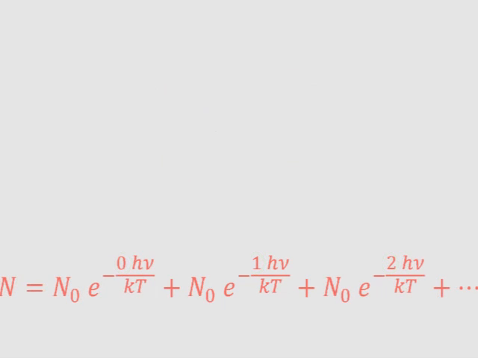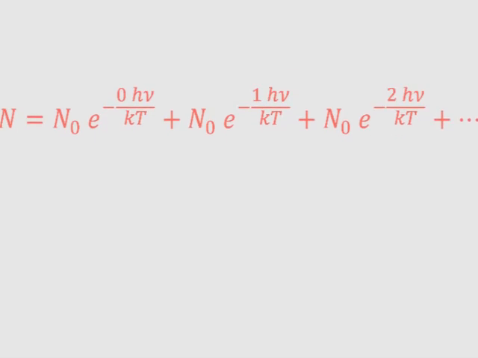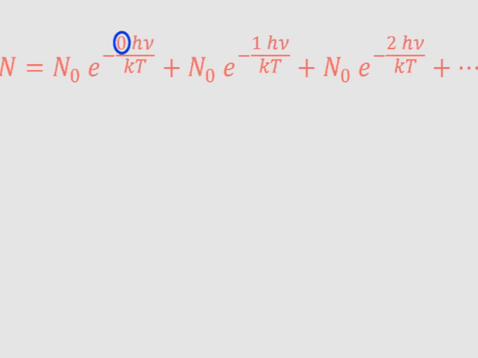Now let's look at the right side more closely. In the first term, we have e raised to the 0 power. Now anything to the 0 power is equal to 1, so the first term is just n0 times 1. Now look at the other terms. They each start with n0 and then an exponential term.